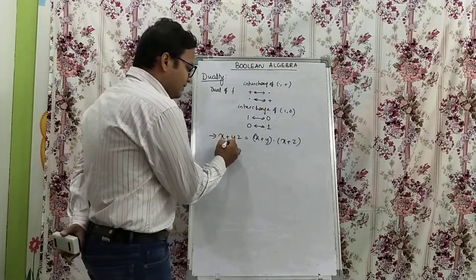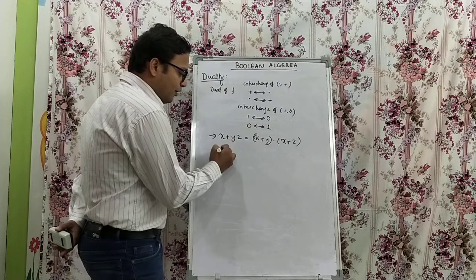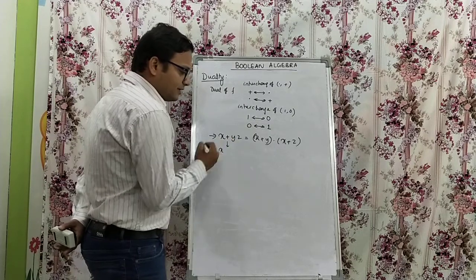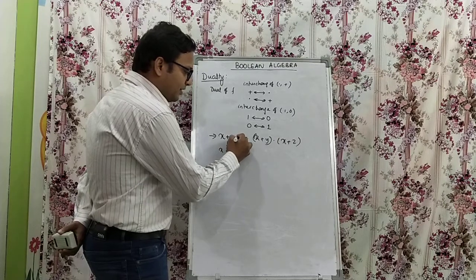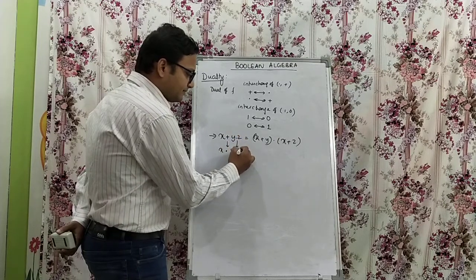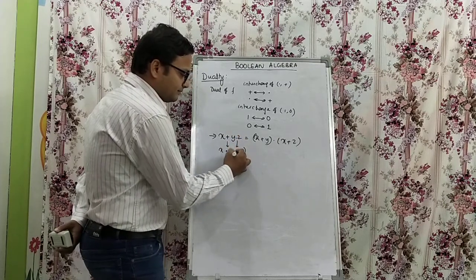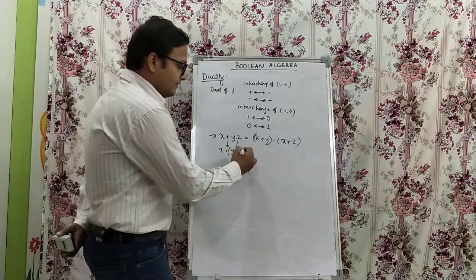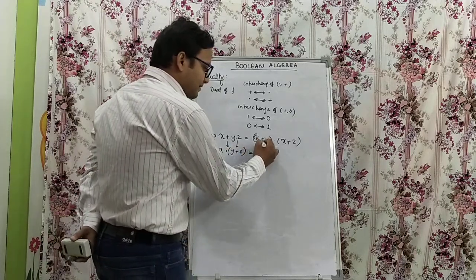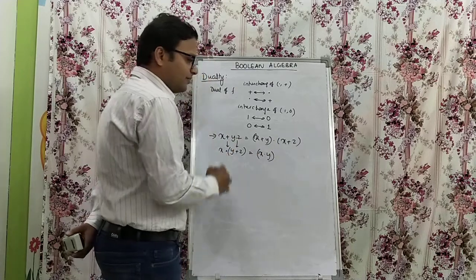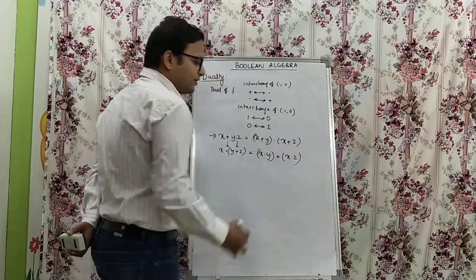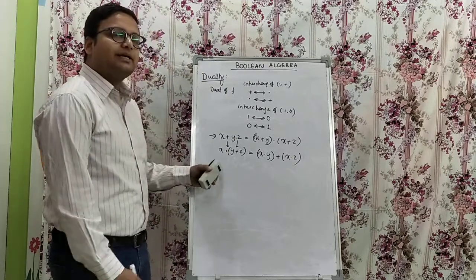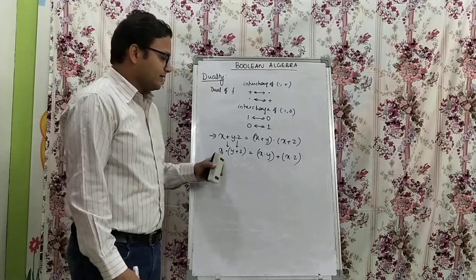We have to interchange OR with dot and dot with OR. So this is the dual function of this.